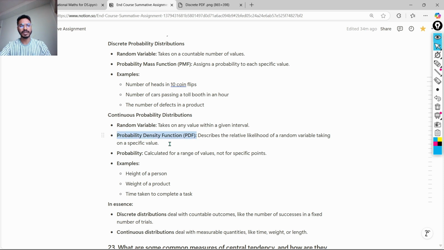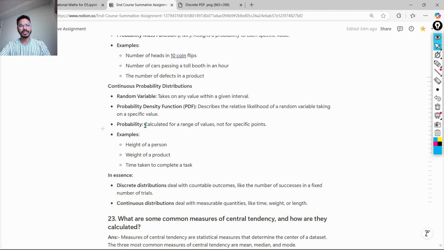This is also a mathematical function we use for continuous probability. Bear in mind, the probability is calculated for a range of values and not for specific points.